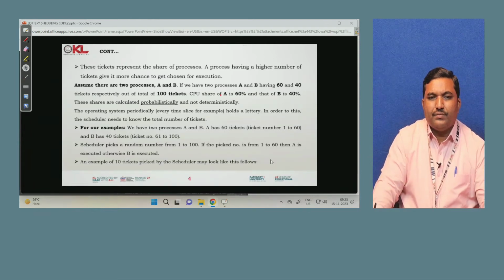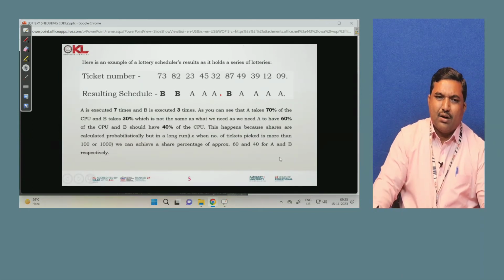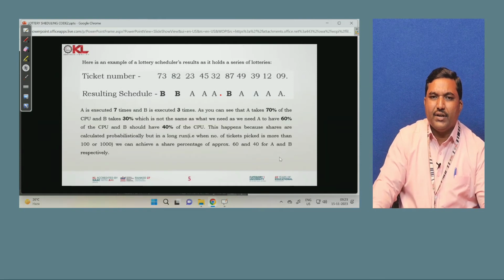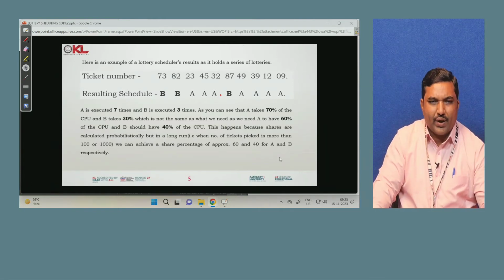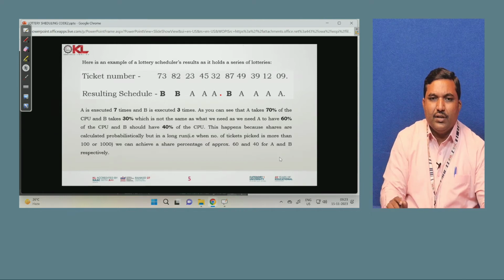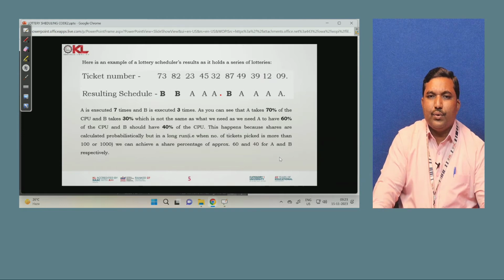An example of 10 tickets picked by the scheduler may look like the following. Here is an example of lottery scheduler results as it holds a series of lotteries. First you take ticket numbers between 0 and 99, which then result in a schedule. The picked ticket numbers are 73, 82, 23, 45, 32, 87, 49, 39, 12, 9. These are the random numbers generated, and the CPU picks those random numbers.